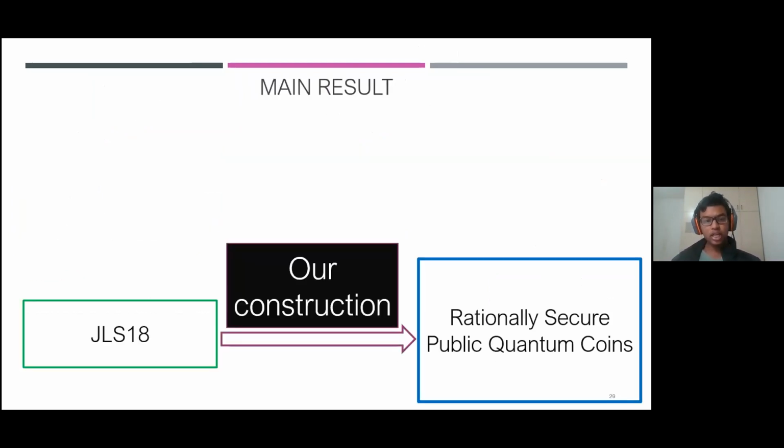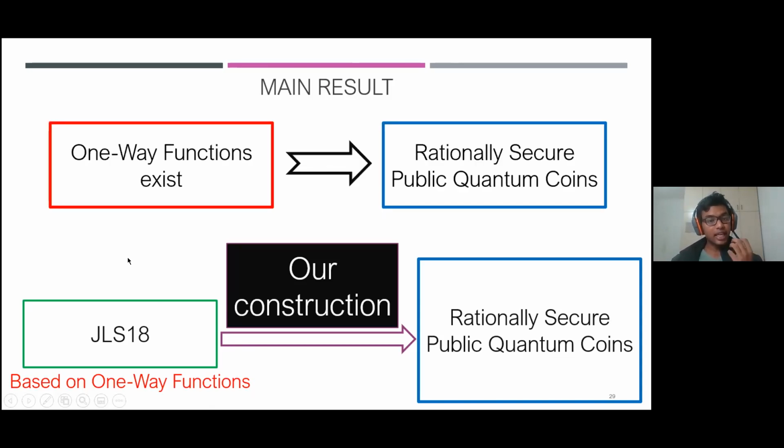So in particular, if you use the JLS18 scheme as the private money scheme to instantiate our construction, then also you get a rationally secure public quantum coin scheme. And since JLS18 is based on one-way functions, what this gives us is our main result, which says that the existence of one-way functions implies the existence of rationally secure public quantum coins.